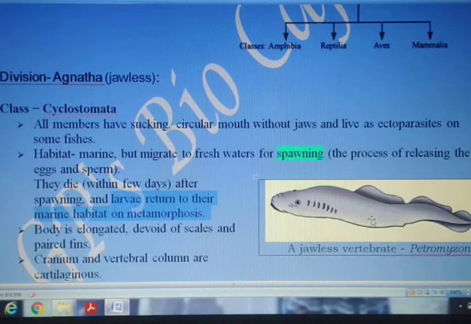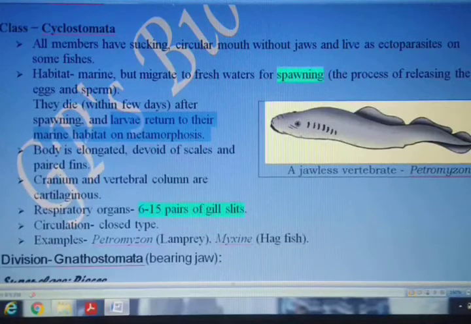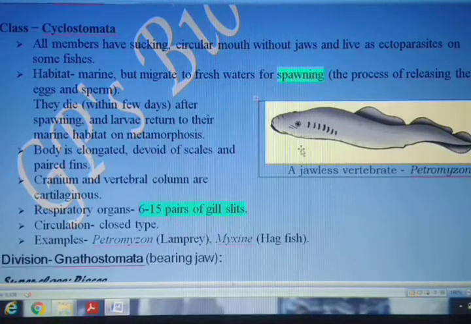The body is elongated, means it is long, and they do not have any scales on their body surface. Neither do they have paired fins, means fins are there but they are not in pairs, where one will be on the left side and the other on the right side. The cranium and the vertebral column are made up of cartilage.